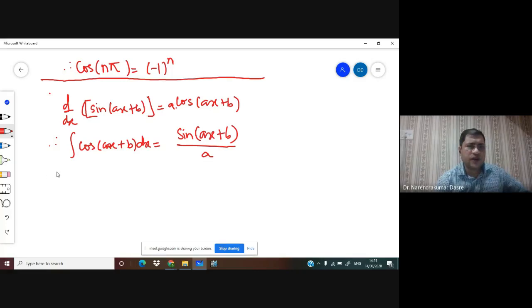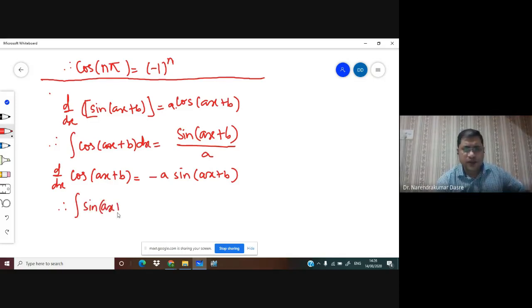Also, we have the derivative d by dx of cos of ax plus b is equal to minus a sine of ax plus b, and hence we can write the integral of sine of ax plus b dx is equal to minus cos of ax plus b upon a.